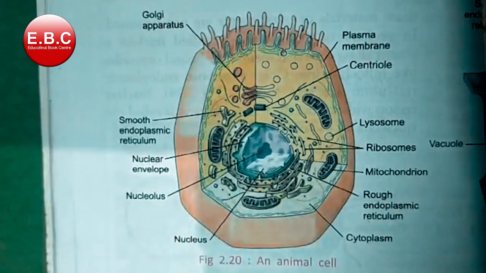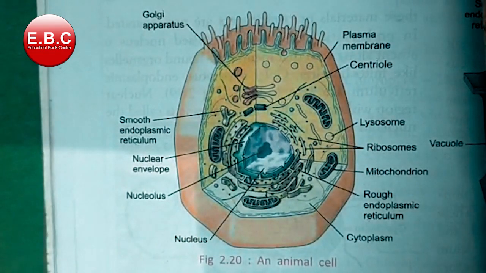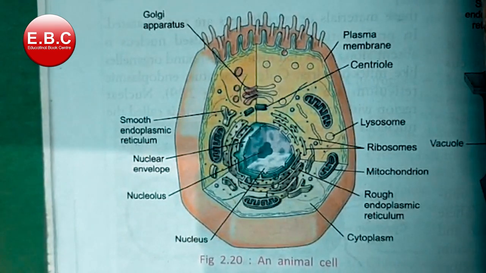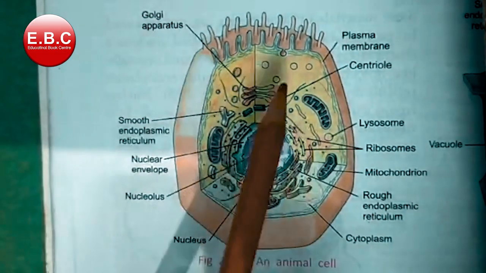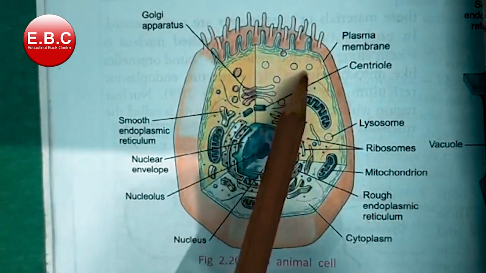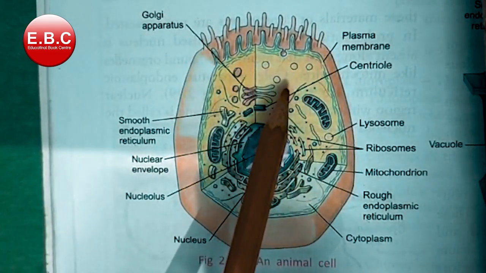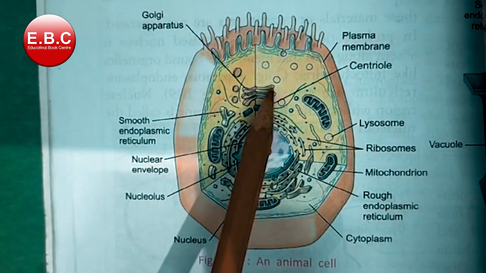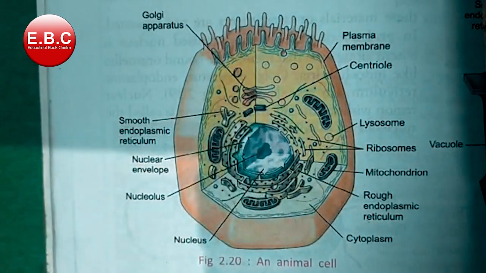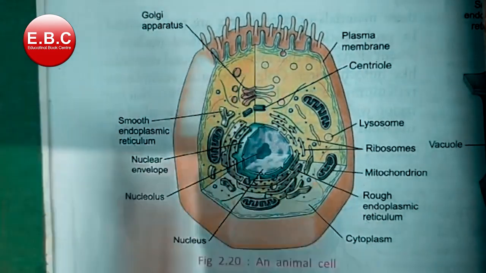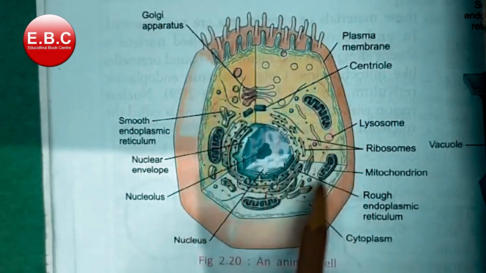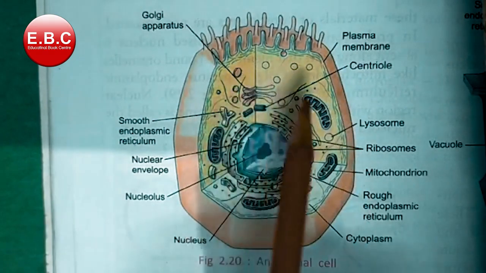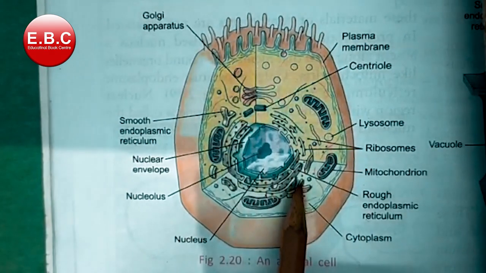Vacuoles: in animal cells, there are very small contractile vacuoles. And plastids are absent. The cytoplasm is very dense, as you can clearly see.